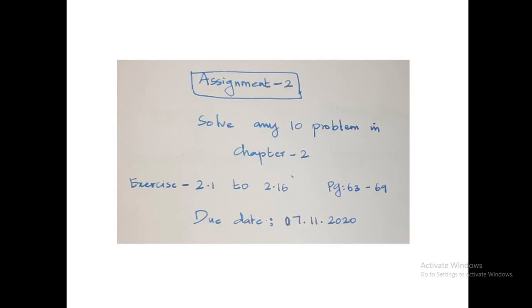So assignment 2 is given, and you have to write it in the notebook only. Write continuously in the same notebook, put assignment 2 with the date, and within the 7th you have to submit the assignment, right? Till now if you have any doubts you can ask me, and I'll wind up the class now. Thank you.